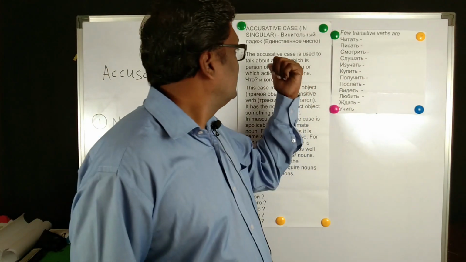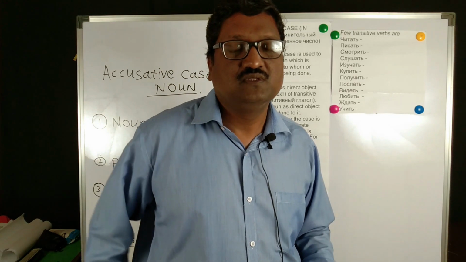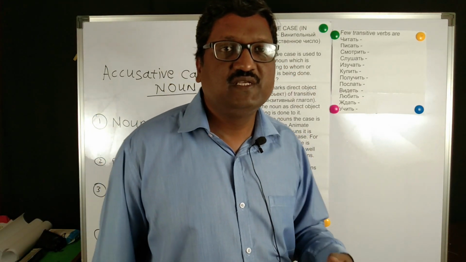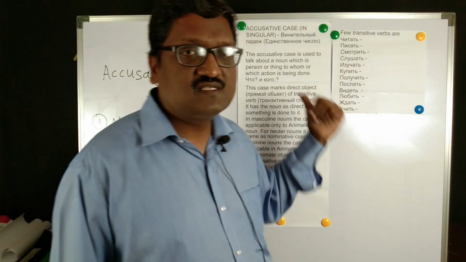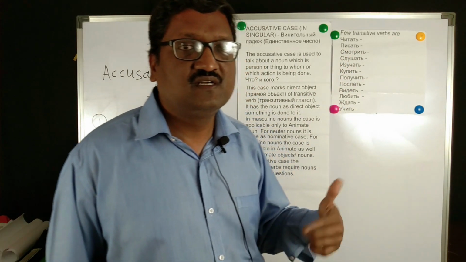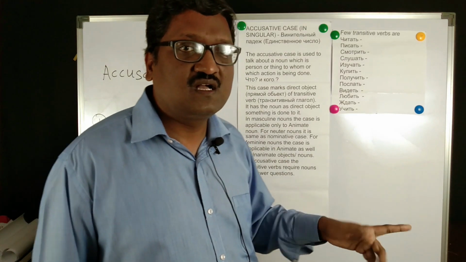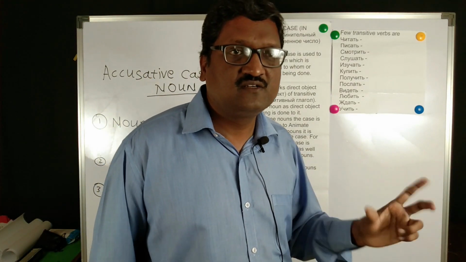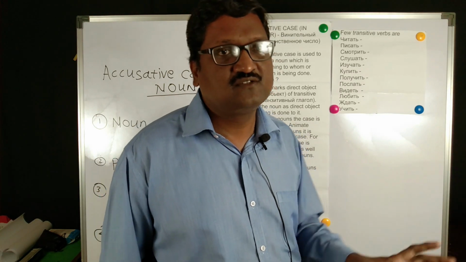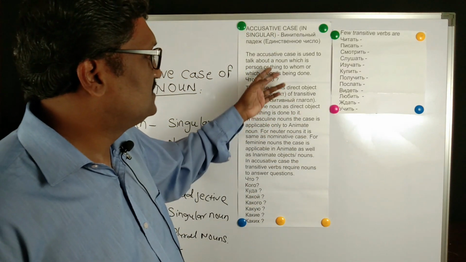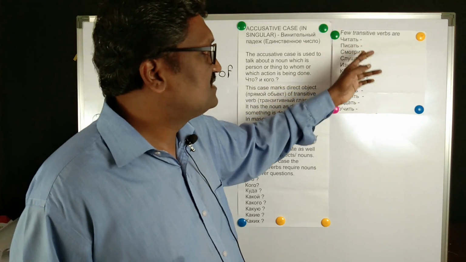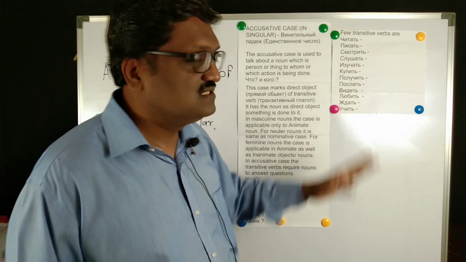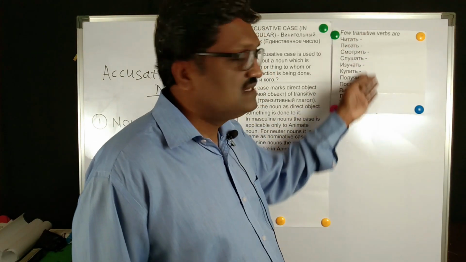So the accusative case is used to talk about a noun, a person or a thing, to whom or which an action is being done. This case marks the direct object, that is kniga or zapiska or lektsia or auditoria. Such nouns are considered direct objects. And the transitive verbs, like chitat, pisat, smotret, kupit, poluchit, are words which require a direct object.